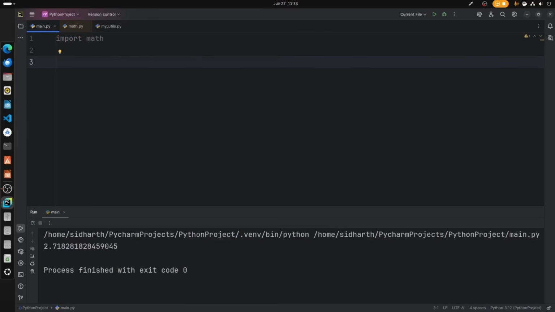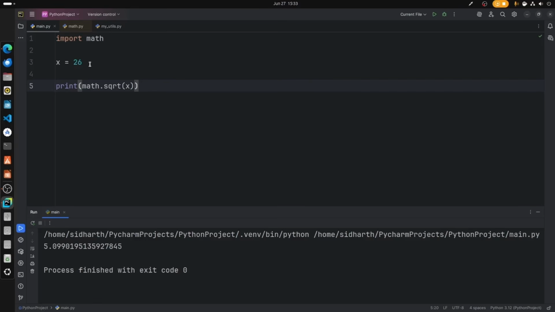Let's say you want to get the square root of a number. So x is equal to, let's say, 26, and you want to print the square root of 26. How to do that? It's very simple. Just go ahead and type math dot square root. We're gonna print the square root of x. Alright, let's just print, and there we go. 5.099 is the value. So this is the square root of 26.